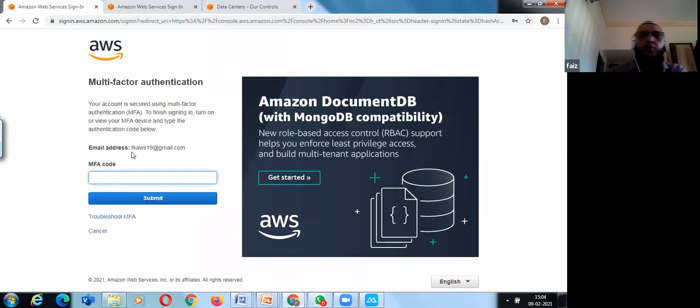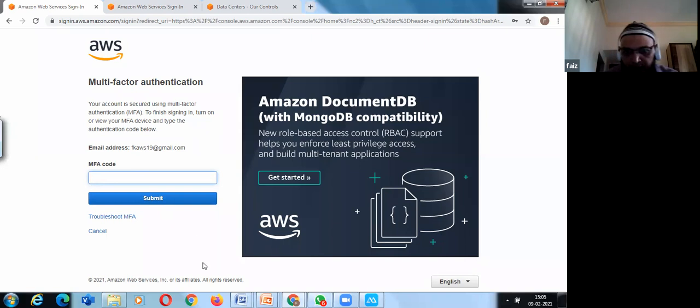Now here, what I have enabled for each of your accounts, I'll show you in the document also. I have enabled my account with multi-factor authentication, like you do in your bank, where you give your username and password, but whenever you make a transaction, you get an OTP. Similarly, I'm using Google Authenticator.